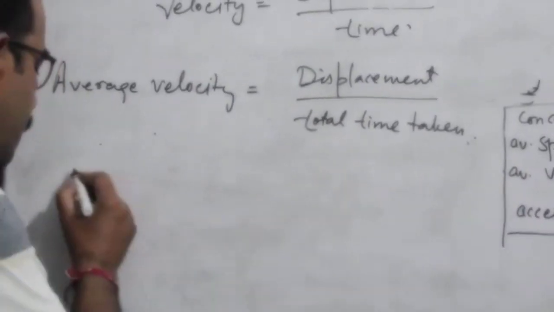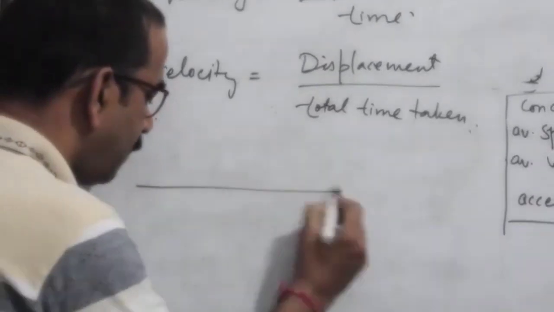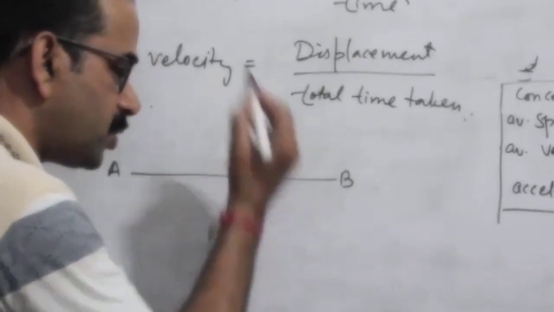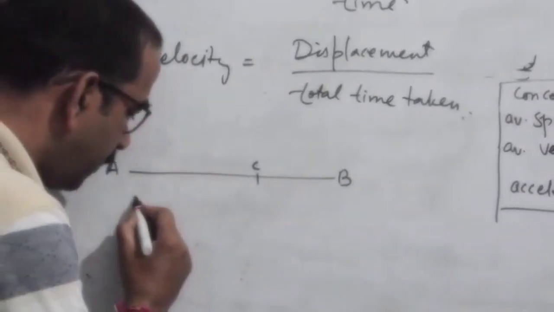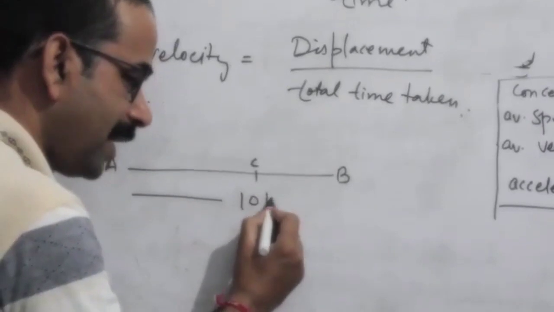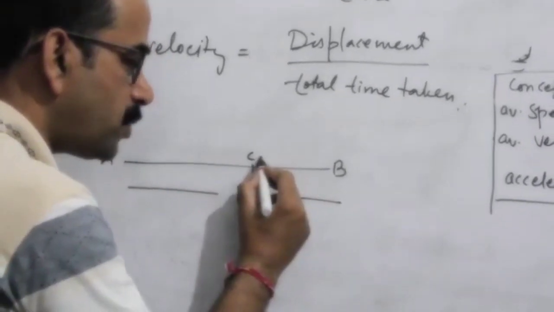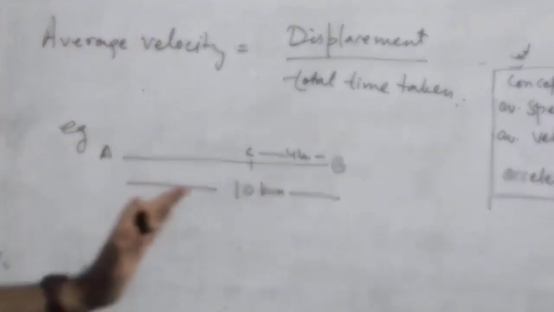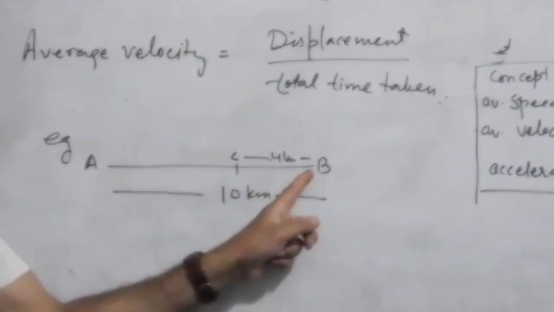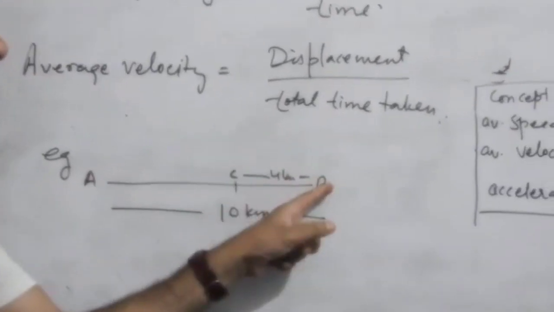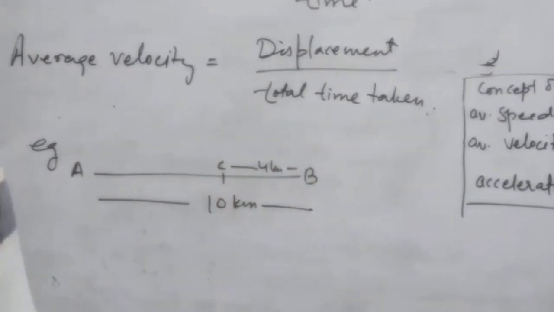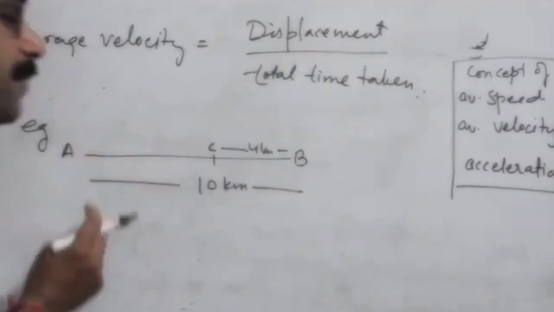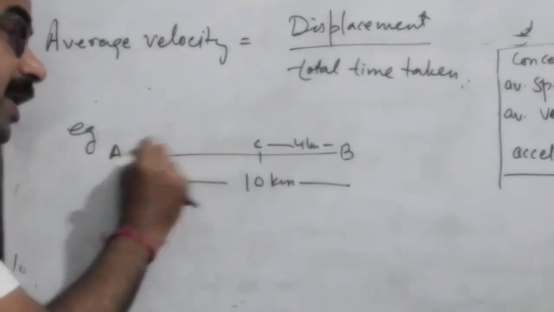For example, again I will give you an example. We'll start from A, go to B, then return back to a point C. Total distance between A to B is, let us suppose, 10 kilometers. Then from B to C, it is, let us suppose, 4 kilometers. In this case, we have traveled a total distance of 14 kilometers. Total distance traveled is how much? 14 kilometers.